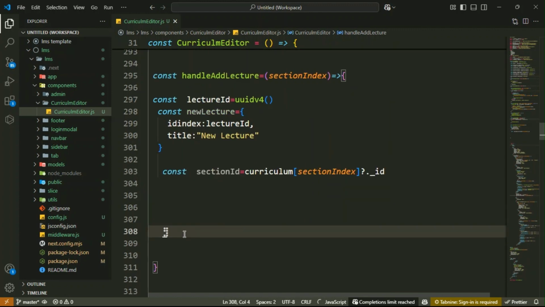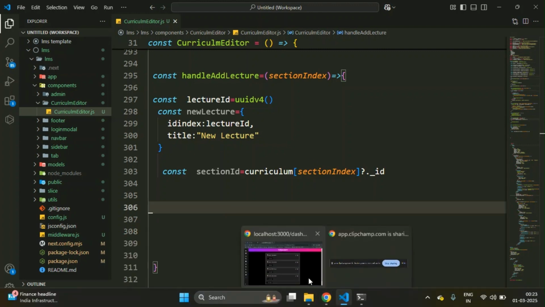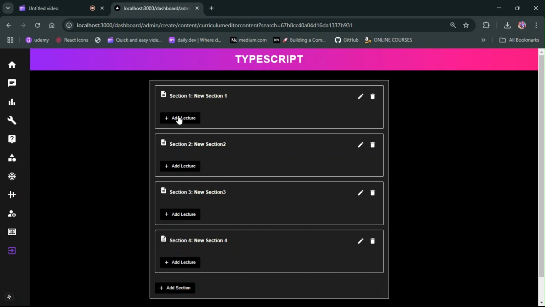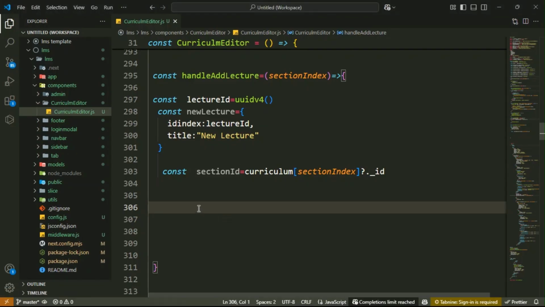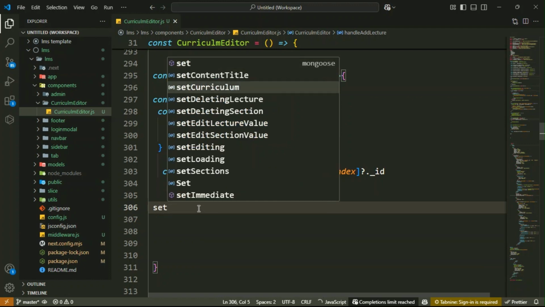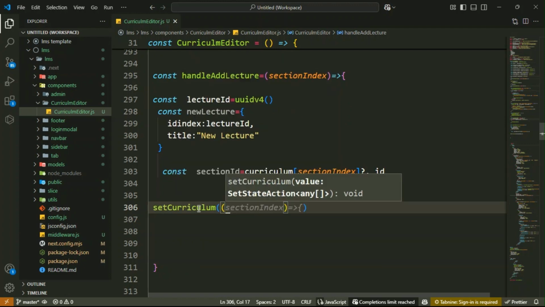And then after that here you have to update the state immediately to provide the smooth UX. Okay, just here I want to, guys, whenever you click here add lecture, then here I want to add the new lectures below the sections here. So for that here we have to create the logic. Okay, so that is a setCurriculum function. Then inside it here we have to make the function.